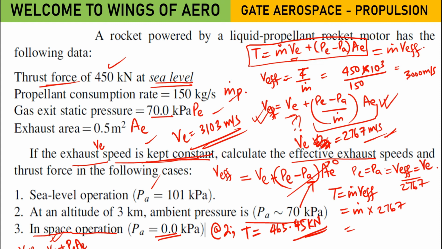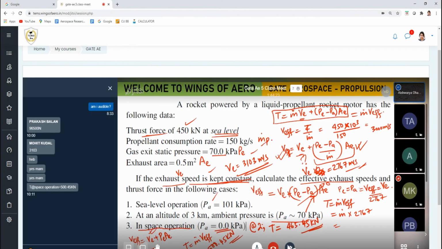VE is constant, that is 3103. We will get V effective, and from that you find m dot V effective. I got near about 545 kilonewton. Are you getting the same value or not? Yes, exactly. Great. It is around 500.45 kilonewton.